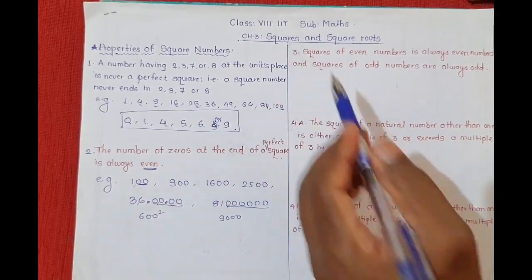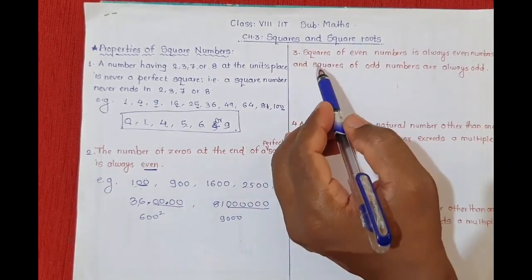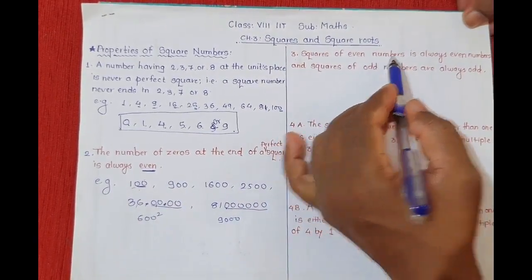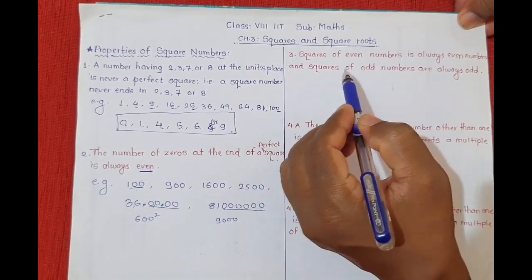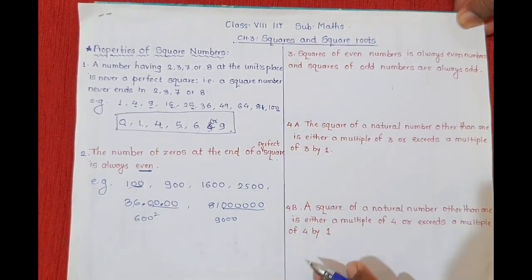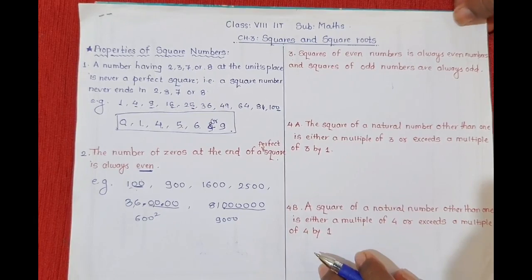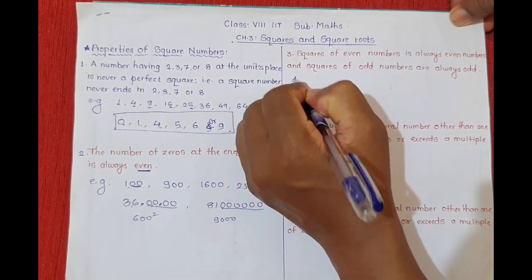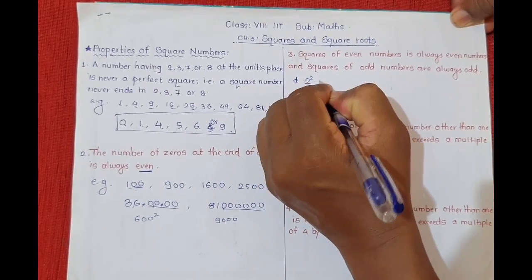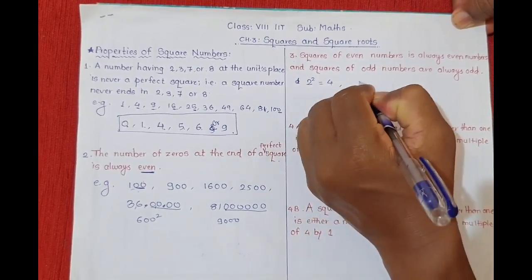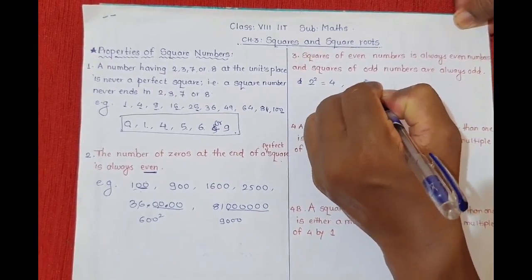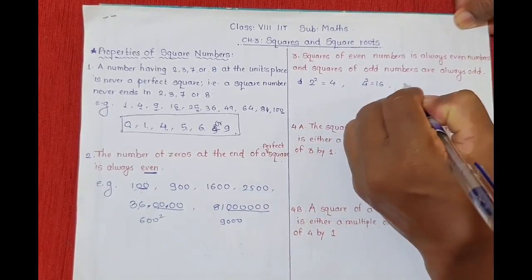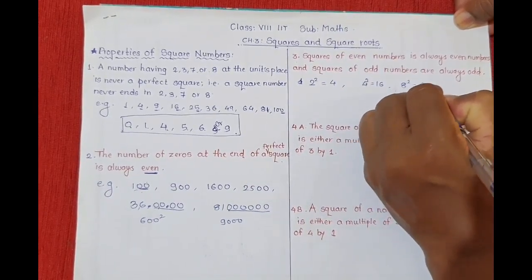The third property is: squares of even numbers are always even, and squares of odd numbers are always odd. What is the meaning of this? If we take the even number 2, its square is 4; the square of 4 is 16; the square of 8 is 64.